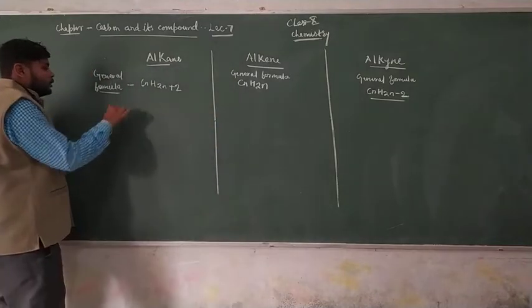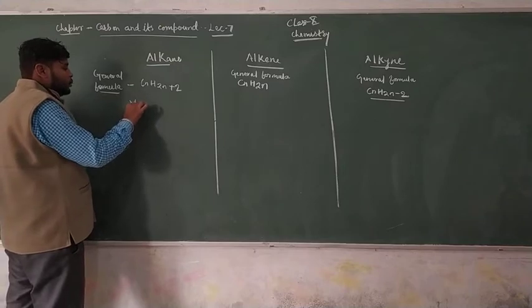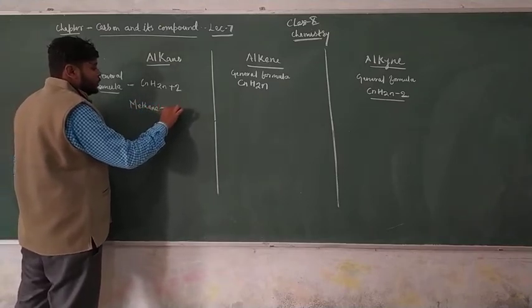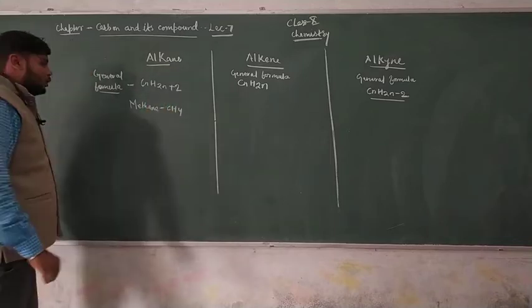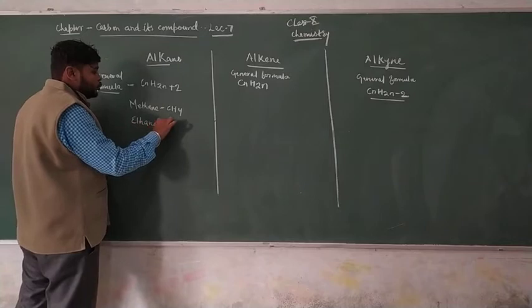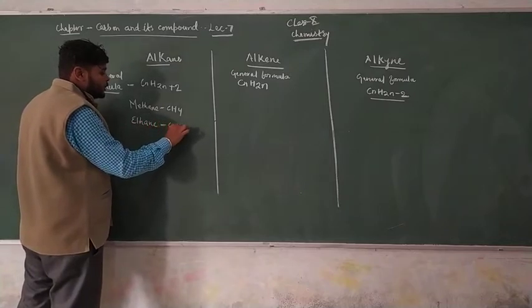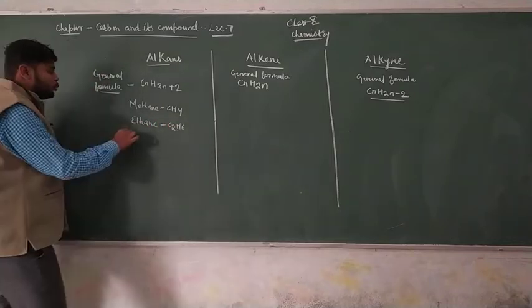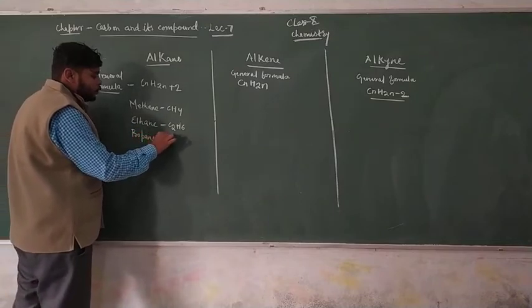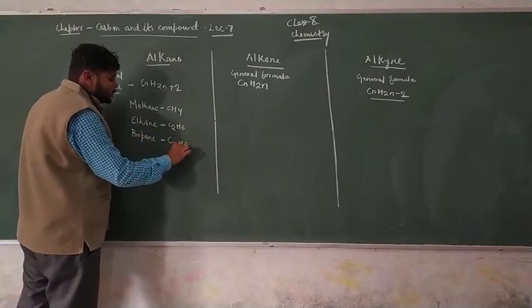We generate some families using these formulas. First, methane, its formula is CH4. Ethane, its formula is C2H6. Propane, its formula is C3H8.